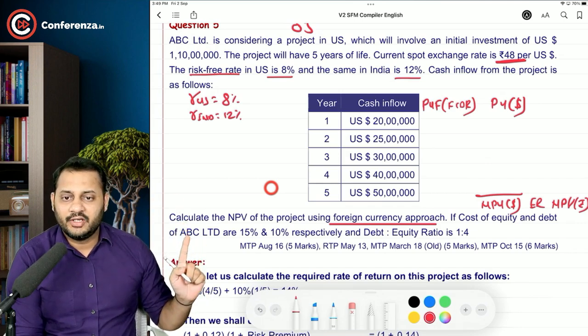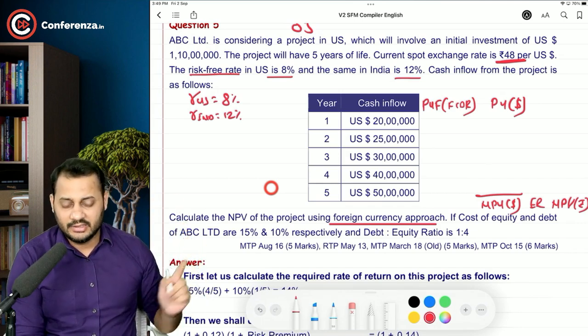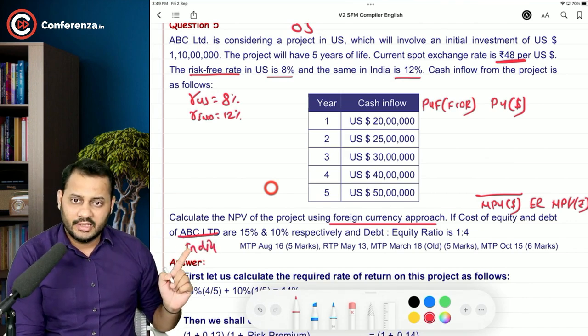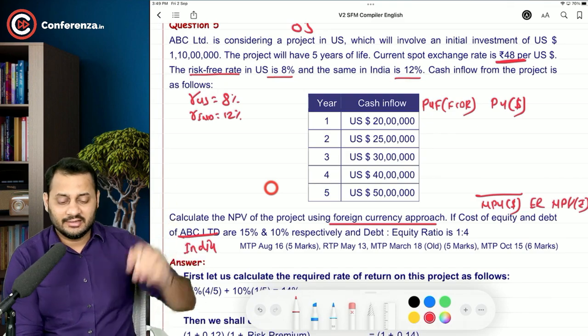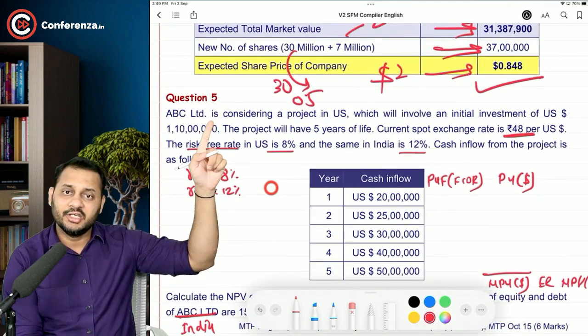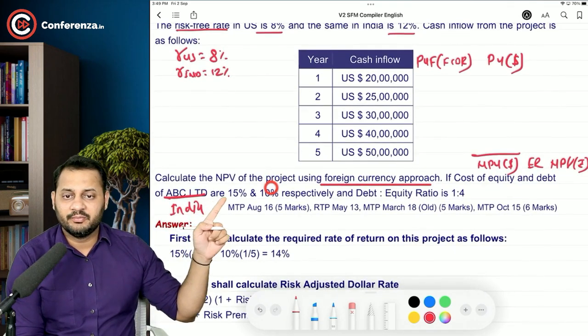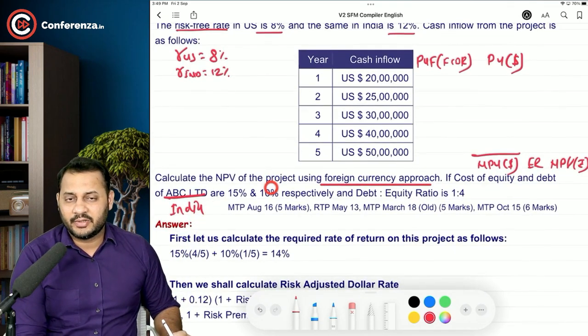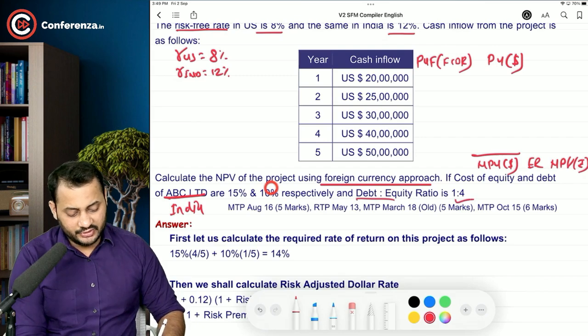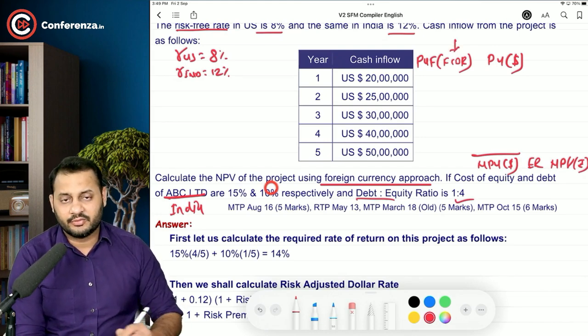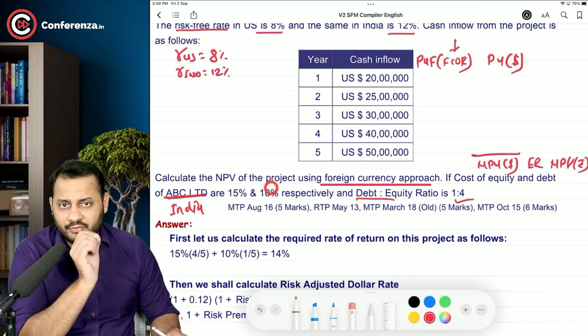If cost of equity and debt of ABC Limited, now ABC Limited is in India, right? ABC Limited is in India and they are considering to invest in US. So if the cost of equity is 15% and 10% respectively and the debt equity ratio is 1:4, how will you calculate the foreign country discount rate? There are few things that you need to understand.